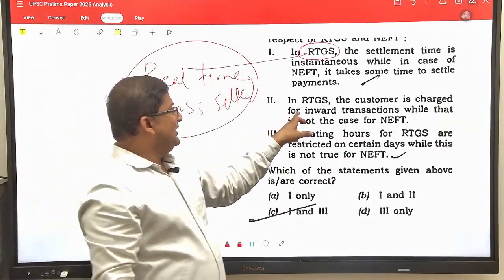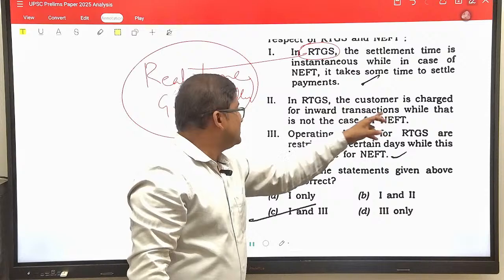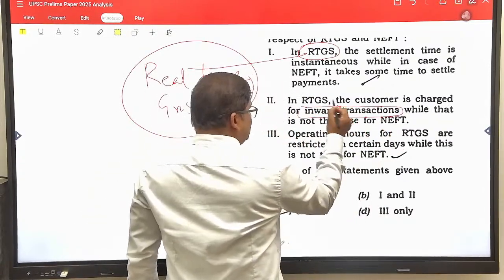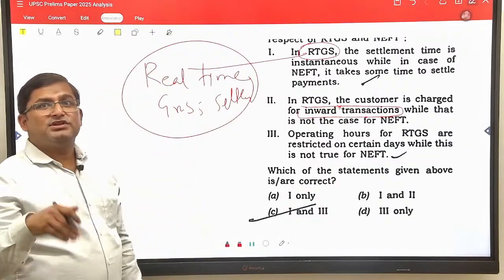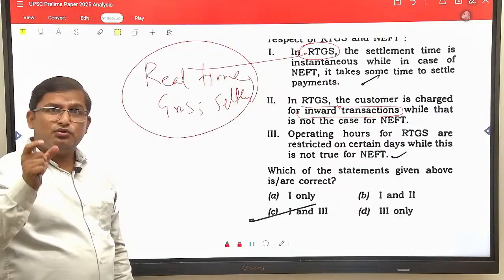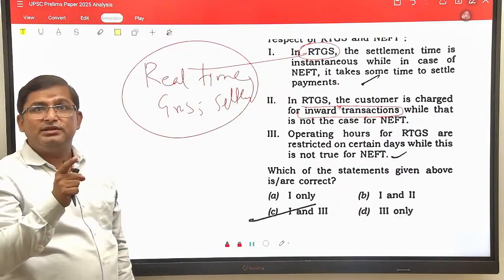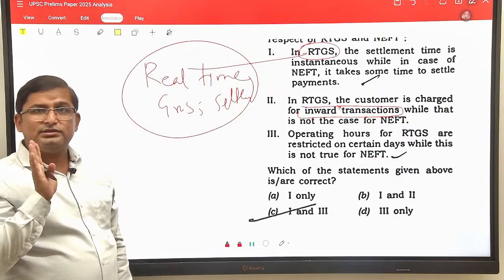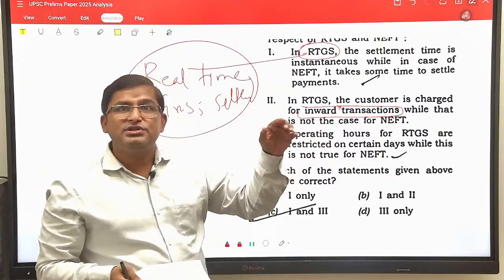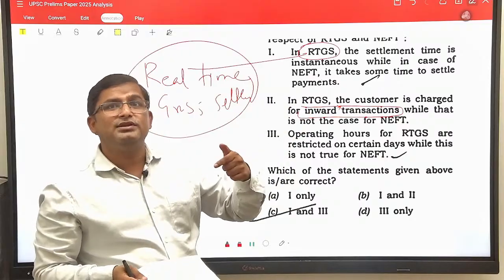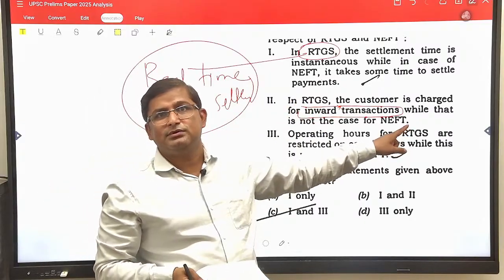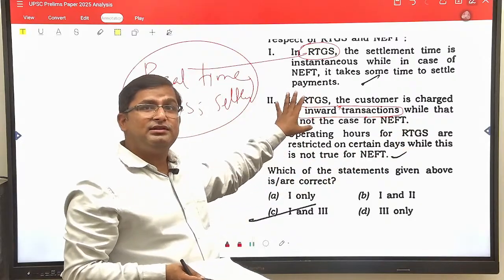Now come to the next statement. RTGS customer is charged for inward transaction. Do you know the meaning of inward transaction? Inward transaction means if someone has sent you money using RTGS, then the one who is receiving that money will be charged. No, that is not true. According to RBI, a customer cannot be charged while receiving money from any transaction, whether it is RTGS or NEFT. So, statement 2 is clearly wrong.